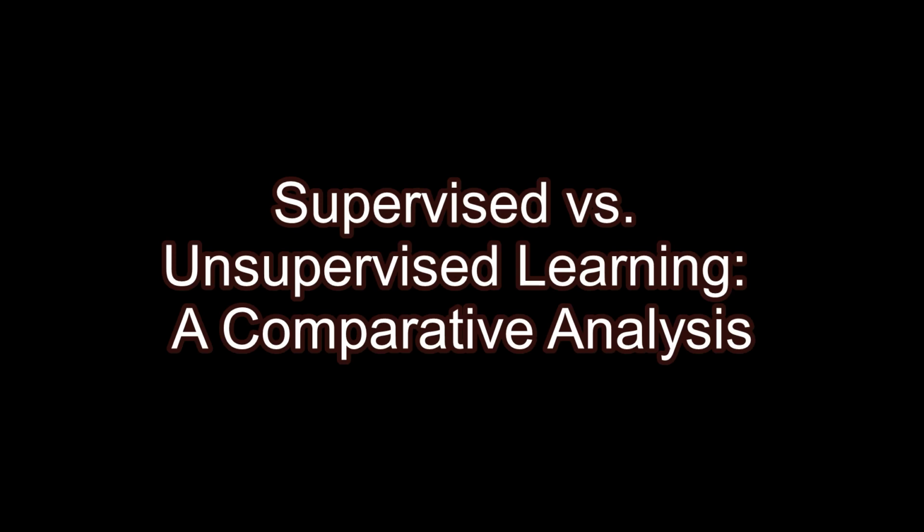Applications. Classification: assigning input data into categories, example spam email detection. Regression: predicting continuous values, example house price prediction based on various features. Advantages. Predictive accuracy is often higher since the model is trained on known data. Clear feedback mechanism allows for model optimization.